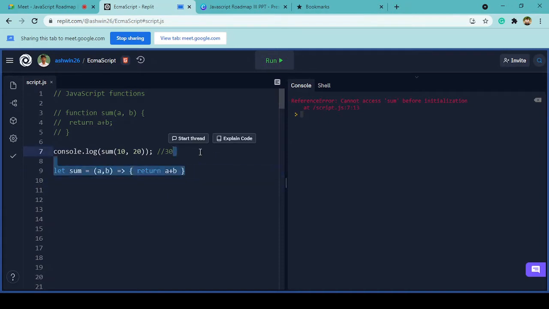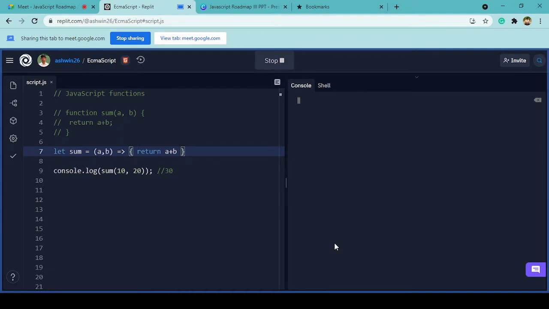Let me put it before logging the output. Got a lot of errors today, cool. As you can see, both of these work the same way. We got the answer, right? So this is how we can use arrow functions in JavaScript.